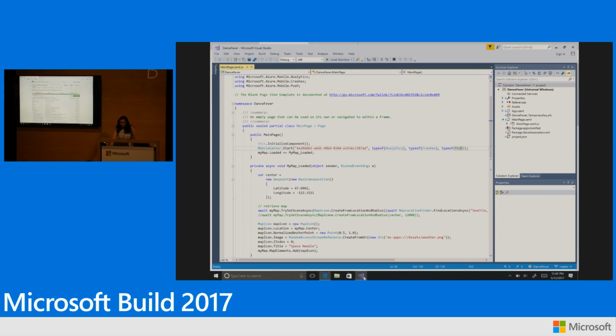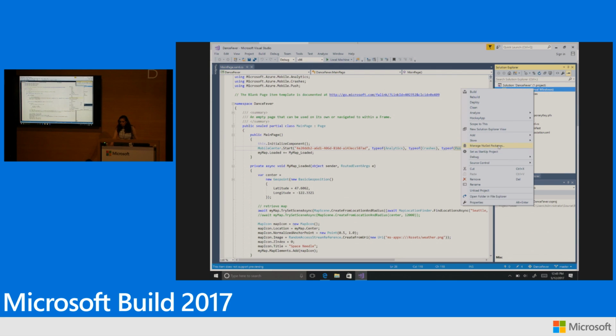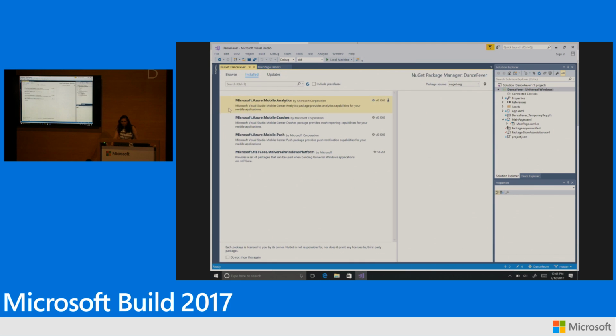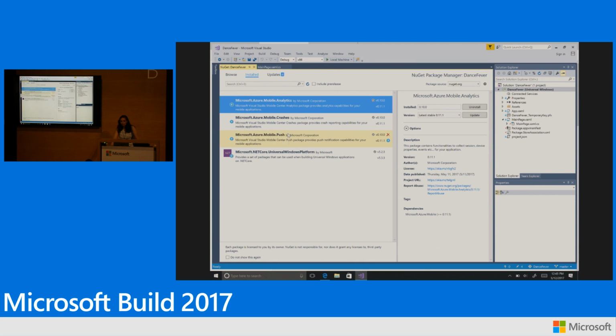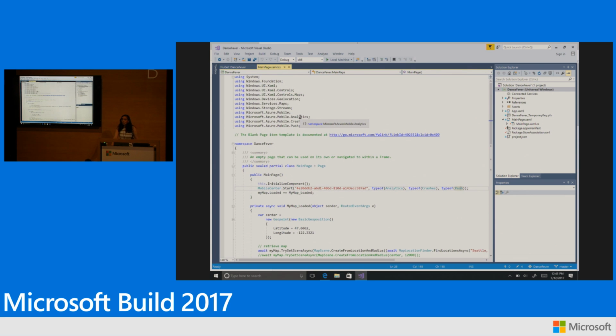Well, to make the demo quick, I have already set it up in my Visual Studio app, so I'll exactly tell you what you have to do to set up the SDK. The first thing is to right-click on the solution, click on Manage NuGet Packages, and look for the analytics, crash, and push packages from Mobile Center and include in your app. Once you're done with this step, the next thing is to go back to your main file and add a couple of import statements, which are highlighted right here.